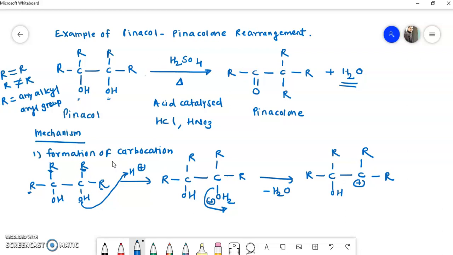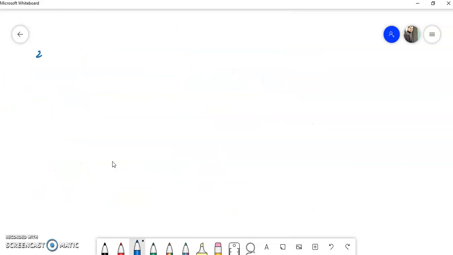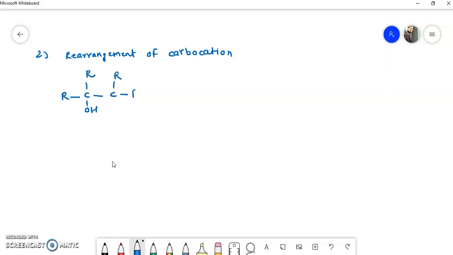Now what is the second step? The second step is rearrangement of the carbocation. Now we'll move further. I will write here: rearrangement of the carbocation which is generated in the first step. So see, this is the carbocation which we have generated in the first step.